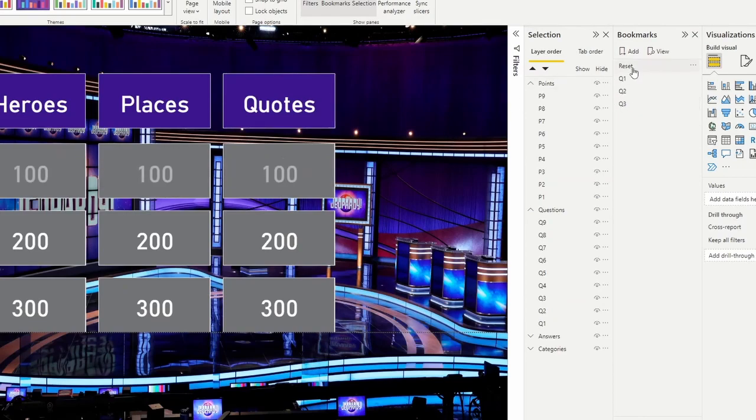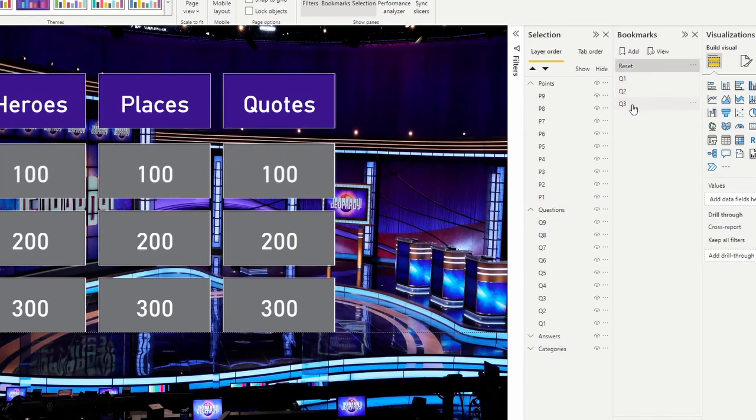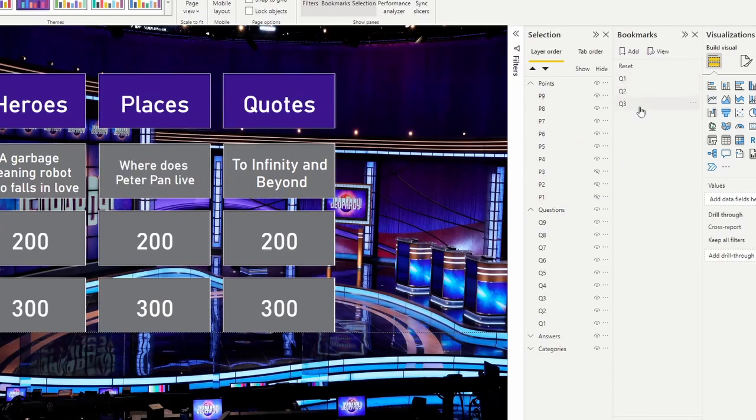And let's test it out. So here's my reset. If I hit Q2, bam, it shows Q2. If I hit Q1, it shows Q1. If I hit Q3, it shows Q3. Okay? And none of these affect, so if I hit Q3, it doesn't affect any of the other questions, just question 3. Q1, Q2. Perfect. All right, I'm going to add all of them now.